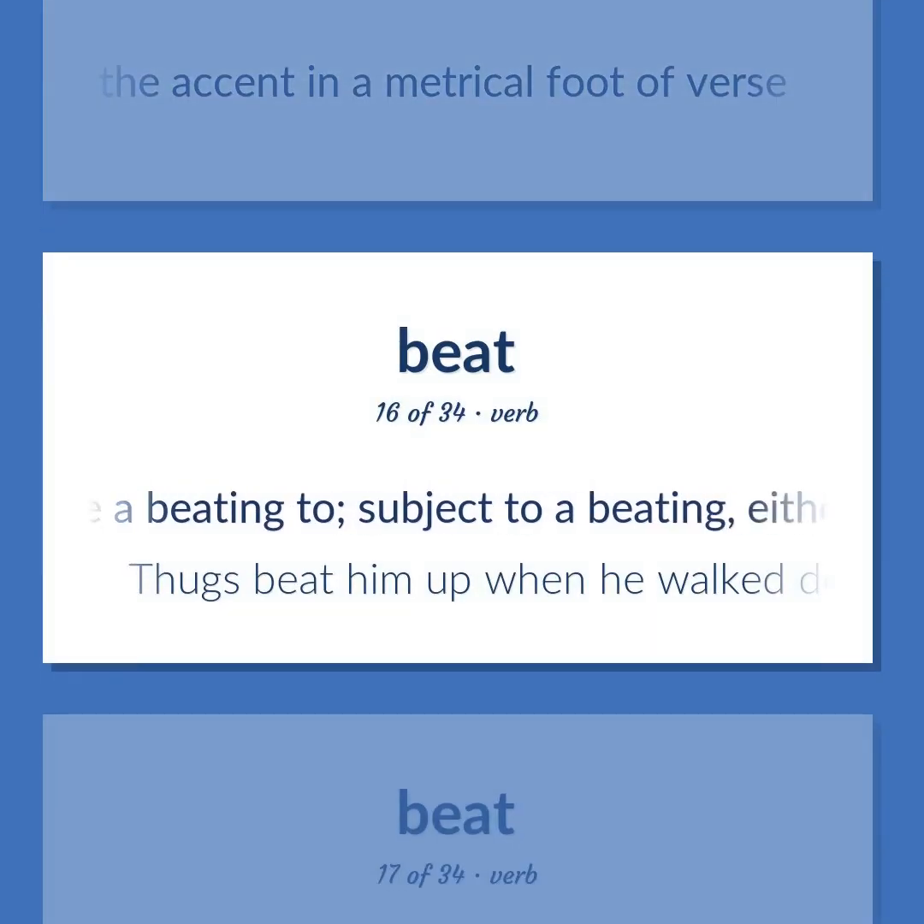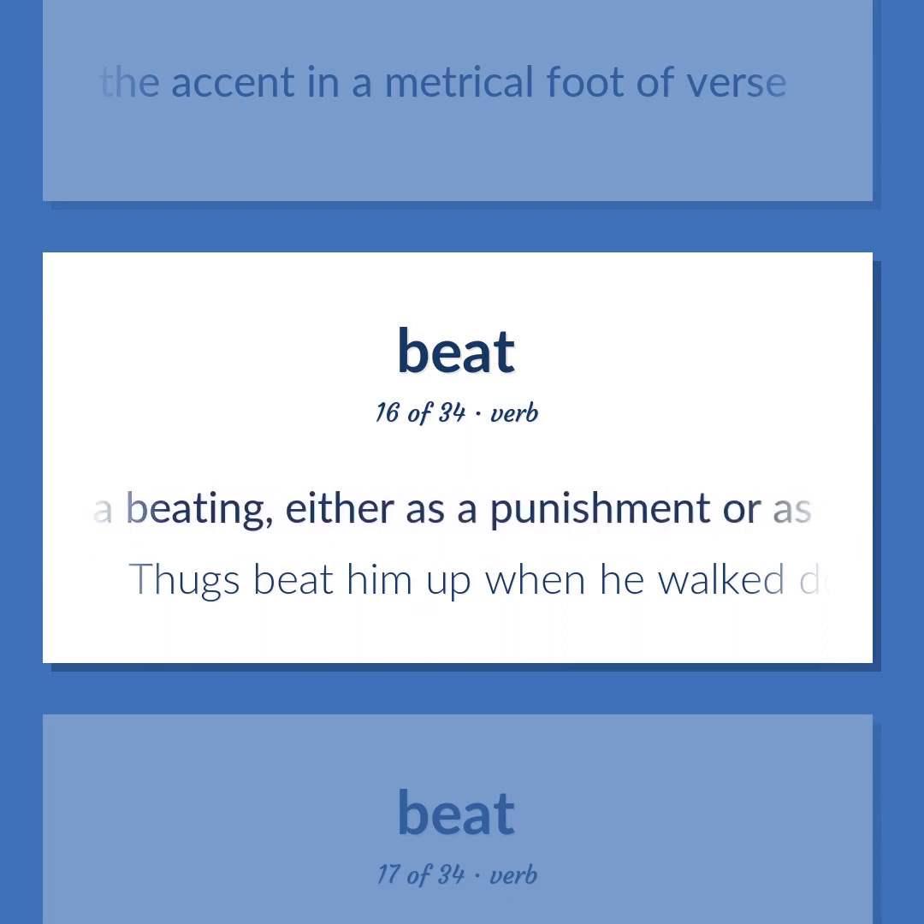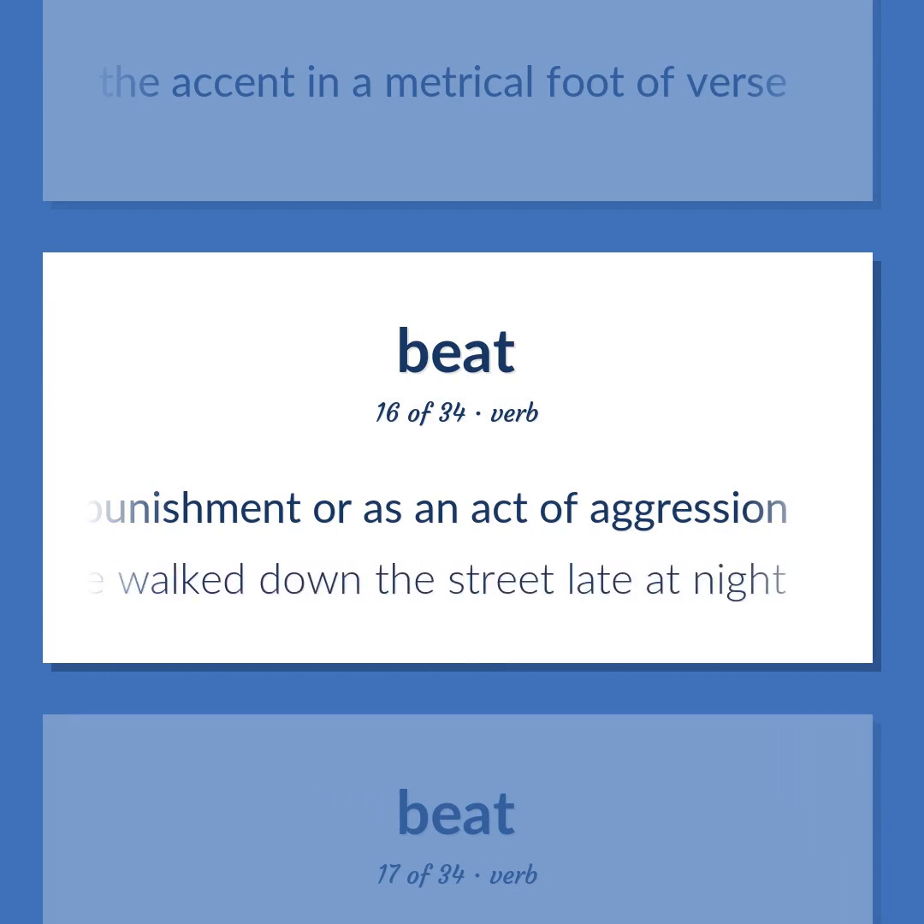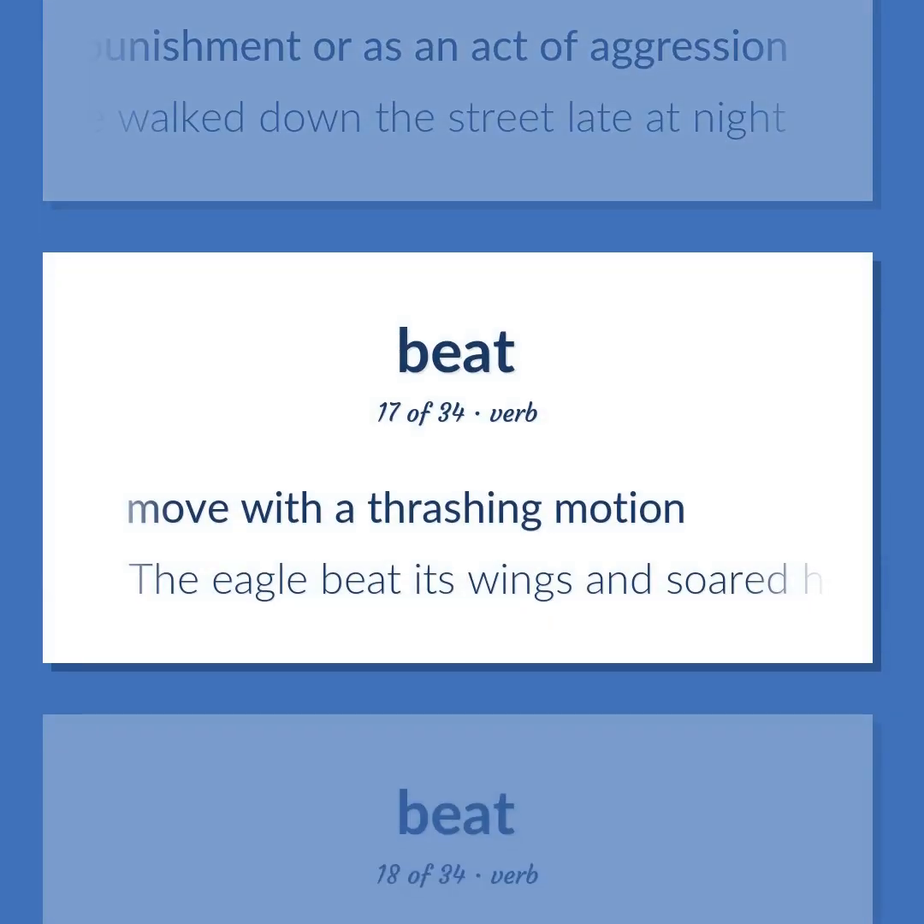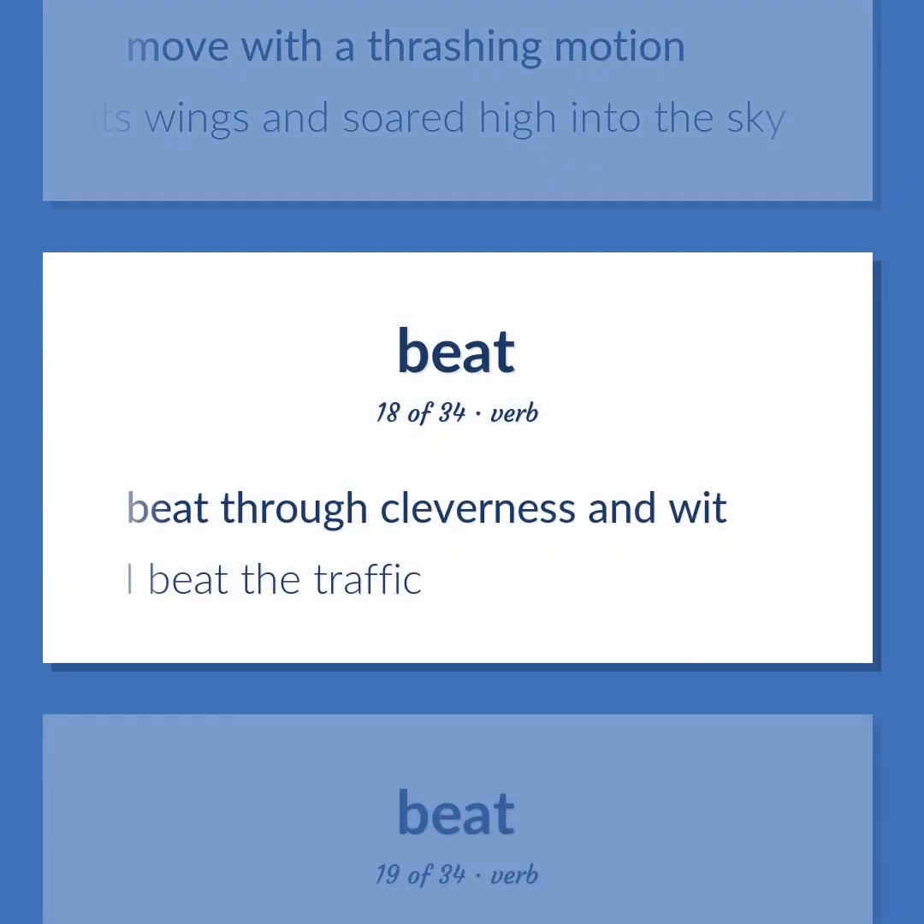Give a beating to. Subject to a beating, either as a punishment or as an act of aggression. Thugs beat him up when he walked down the street late at night. Move with a thrashing motion. The eagle beat its wings and soared high into the sky. Beat through cleverness and wit. I beat the traffic.